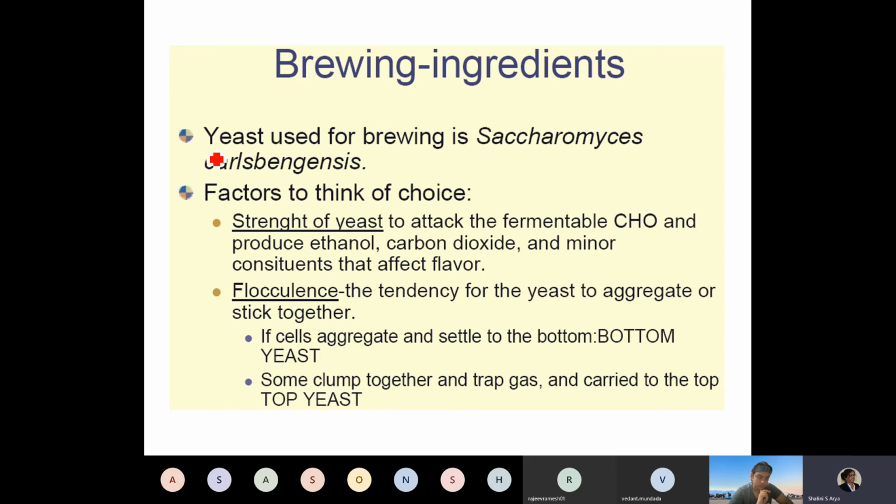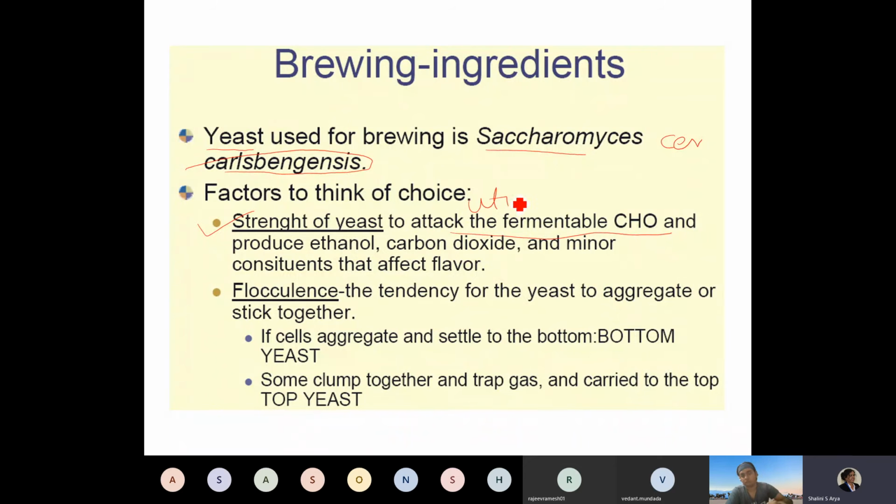Then the next important ingredient, yeast, is Saccharomyces cerevisiae variety carlsbergensis. Please remember this name. Variety carlsbergensis is very important. There are various factors that affect its choice. The strength of the yeast is very important. Strength means the ability to attack the fermentable carbohydrate.